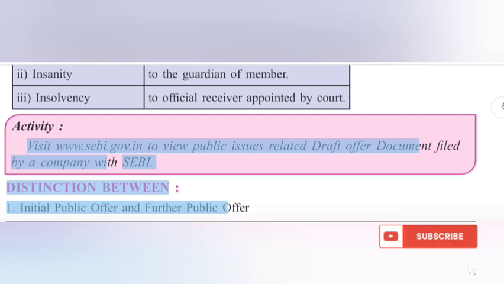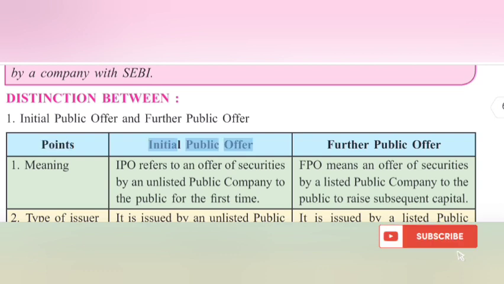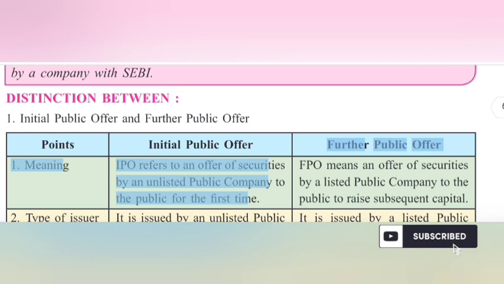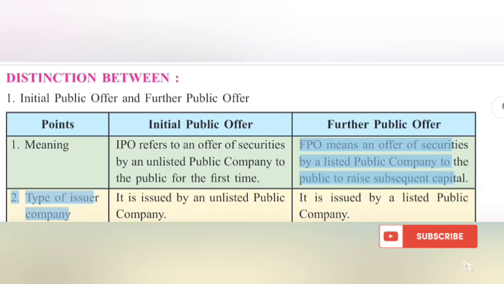3.11 Distinction between initial public offer and further public offer. Points: initial public offer, further public offer. 1. Meaning: IPO refers to an offer of securities by an unlisted public company to the public for the first time. FPO means an offer of securities by a listed public company to the public to raise subsequent capital.